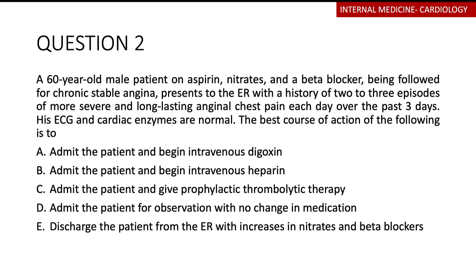The best course of action of the following is A, admit the patient and begin intravenous digoxin. B, admit the patient and begin intravenous heparin. C, admit the patient and give prophylactic thrombolytic therapy. D, admit the patient and observe with no change in medication. E, discharge the patient from the ER with increases in nitrates and beta blockers.